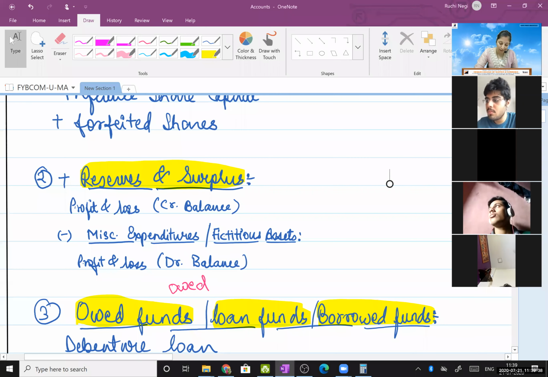Vipul, you have a doubt? You have raised your hand. Okay, by mistake, fine. Anyone? Difference between owned and owed?